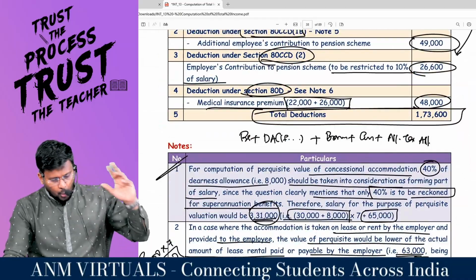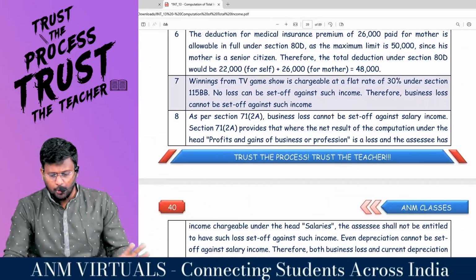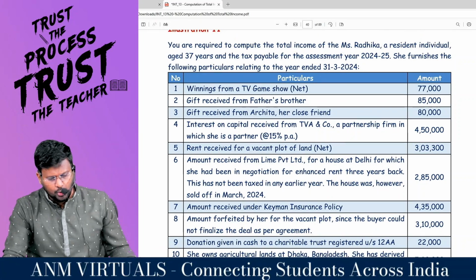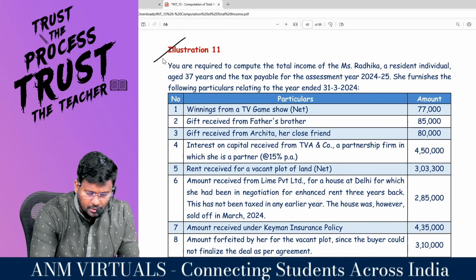This is what the extra adjustment is all about. If any takeaways are there, that amount alone you can adjust. I am not going to read illustration number 11. You just read it.